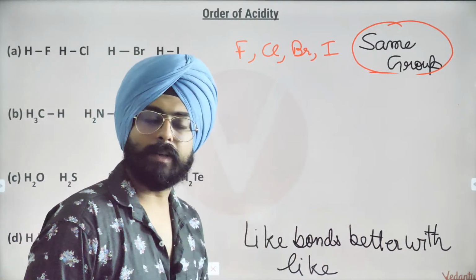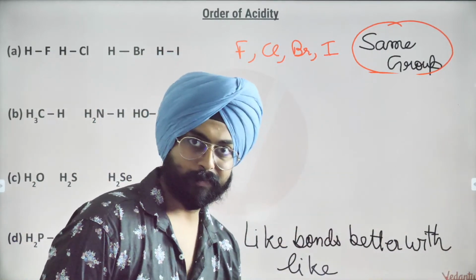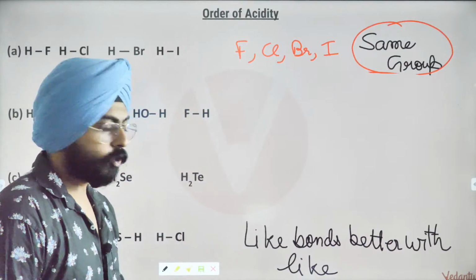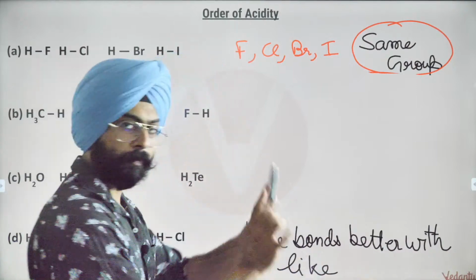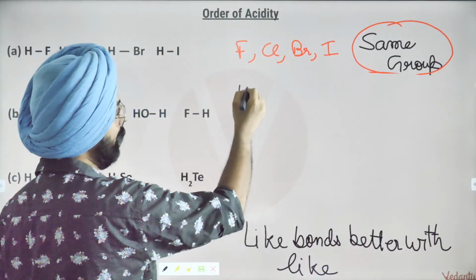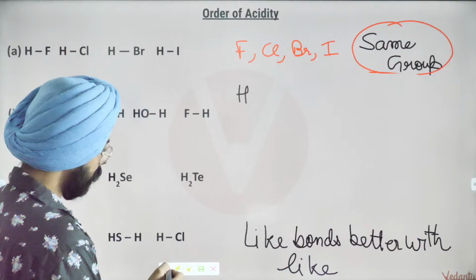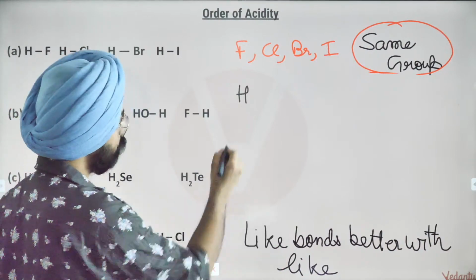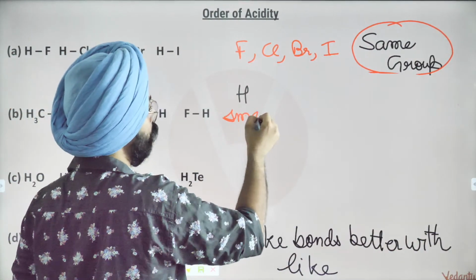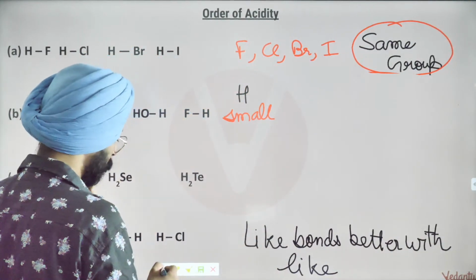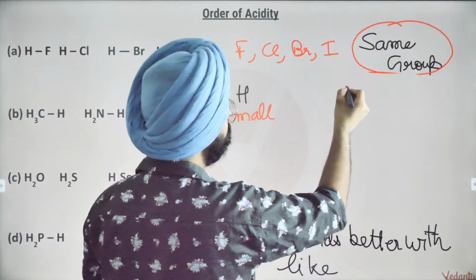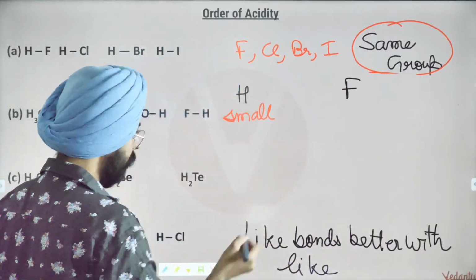Have you heard the statement, like dissolves like? So the statement I'm telling you is like bonds better with like. If I talk about hydrogen, hydrogen is a very small species, isn't it? Fluorine is also small.